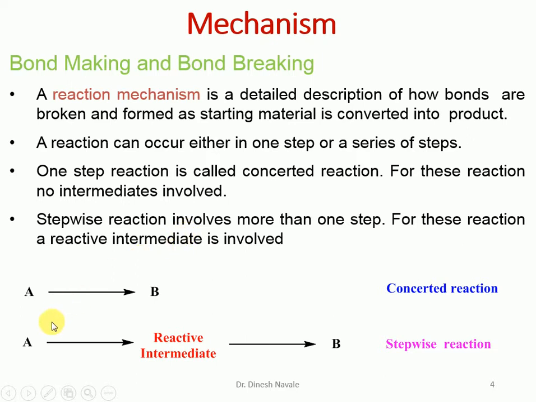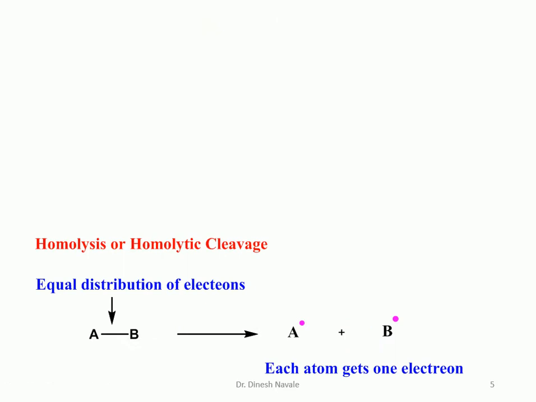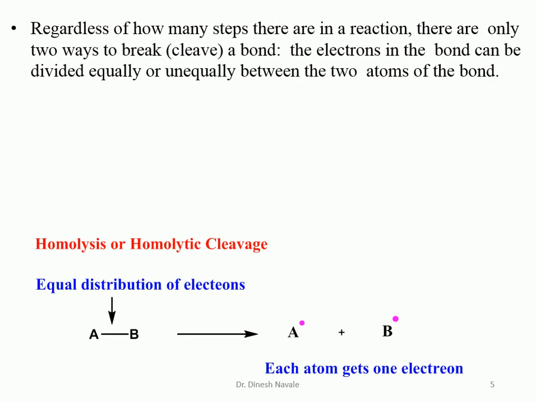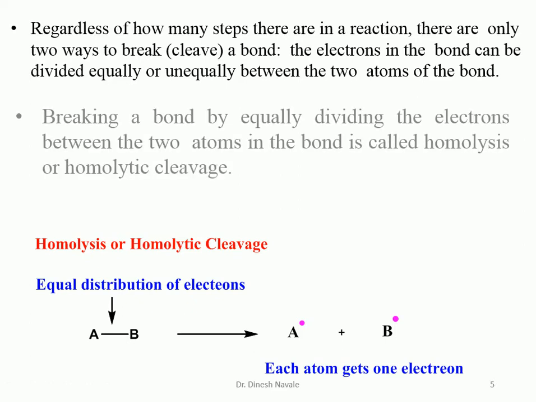That means reactant A will convert into the reactive intermediate, and in a second step the reactive intermediate will be converted into the product B. So how are these bonds broken? In any organic reaction, bonds are broken in 2 different ways: either the bonded electrons are shared equally by both the atoms, or the bonded electrons are shared unequally by both the atoms which contain the covalent bond.